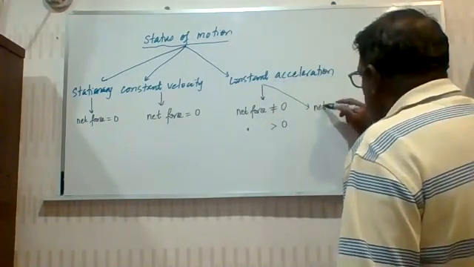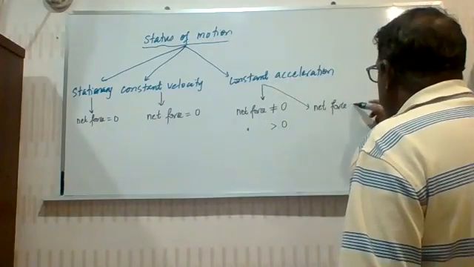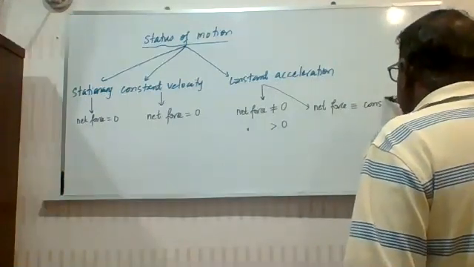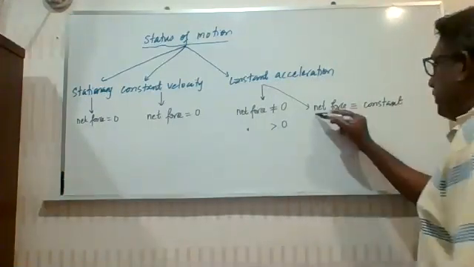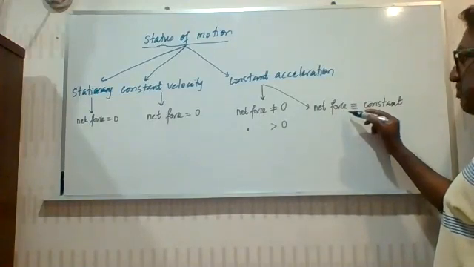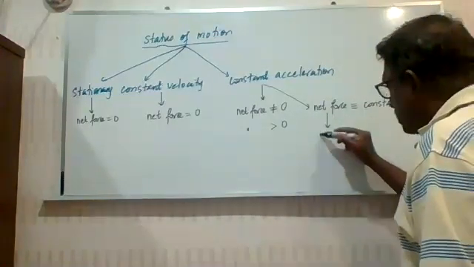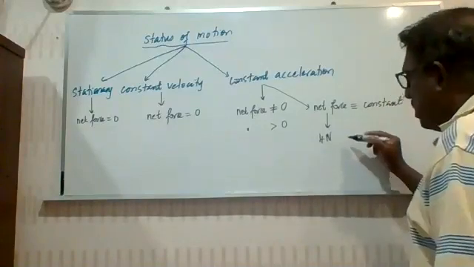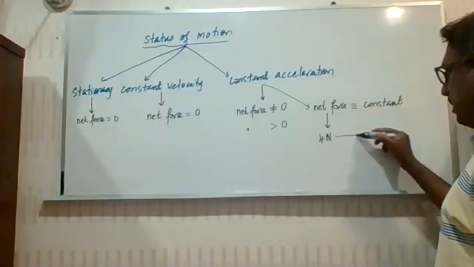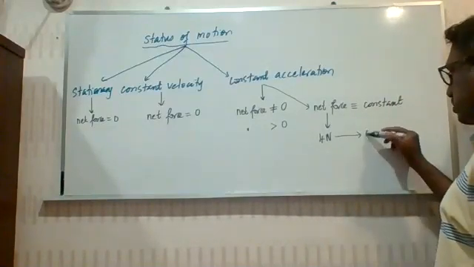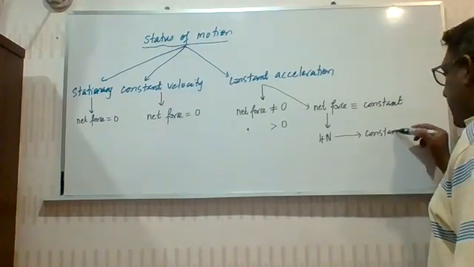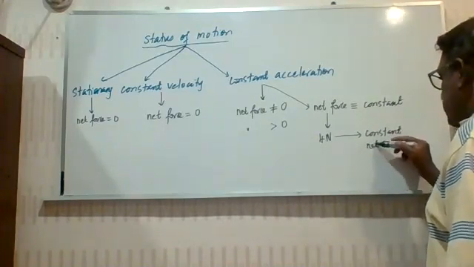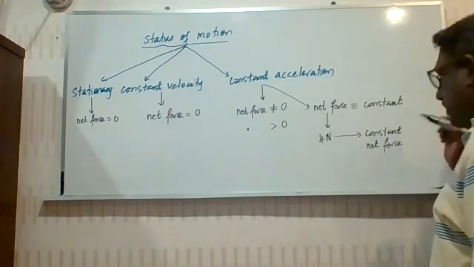The net force must also be constant. That means it cannot be a changing net force. Let's say the net force is 4 Newton acting on the object. Throughout the motion of the object, the net force must be 4 Newton. So it must be a constant net force.